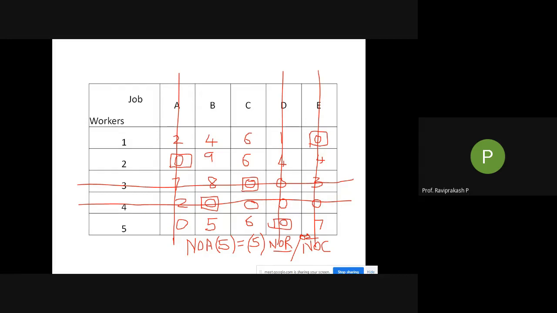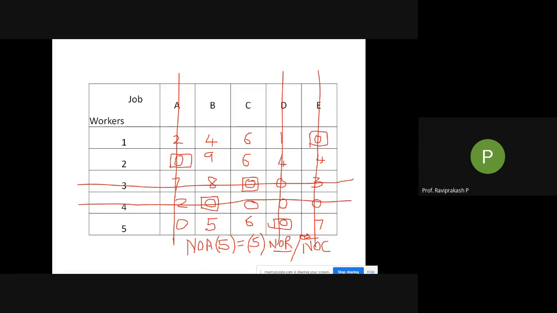After getting this particular matrix, we went back and started with the rows again. If you see, I went to the first row, there is one 0. I marked that 0 and crossed off this particular column. Then the second one, there is only one 0, marked it, crossed off the column.